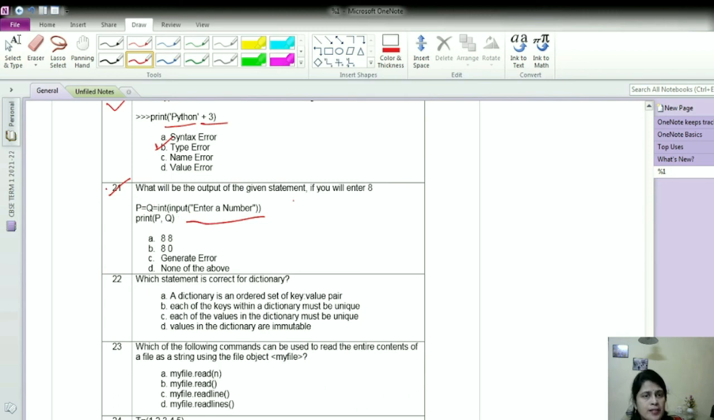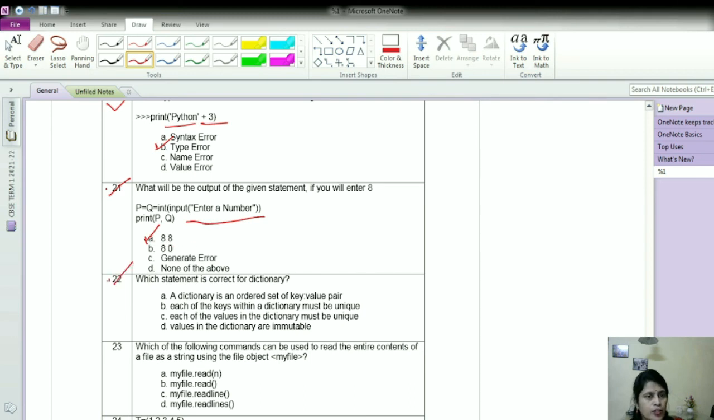So 8 will be assigned to both P and Q. So print P comma Q, of course it will generate the same value, that is 8 for P and Q both, and since comma is given in the print function, it will generate a space in between. So the correct option here is A, that is 8 space 8.